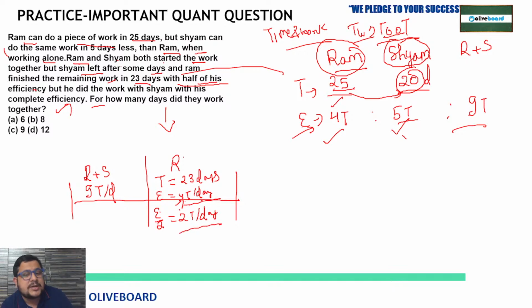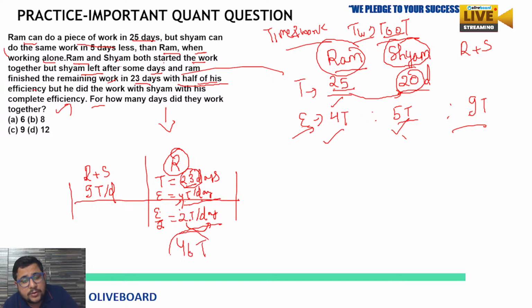Now with this efficiency he will work. So in 23 days, how many cups of tea will he consume? If he is consuming 2 cups of tea per day, then how much will he consume? 23 multiplied by 2 means 46. So 46 cups of tea finished by Ram, after Shyam left the work.